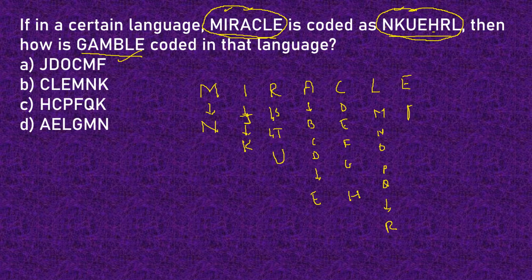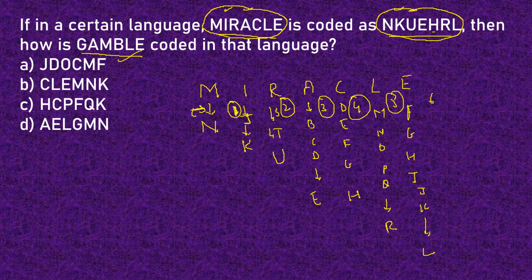That means E, F, G, H, I, J, K, and finally we get L. So we observe that there's no gap here. Then we have a gap of 2. Then there's no gap here. Then we have a gap of 1. Then we have a gap of 2. Then 3. Then 4. Then 5, and then finally 6.